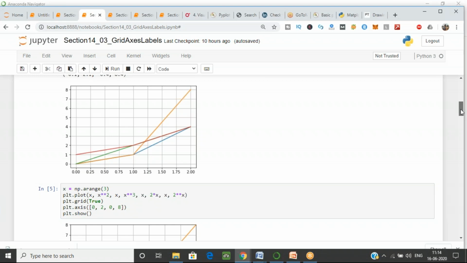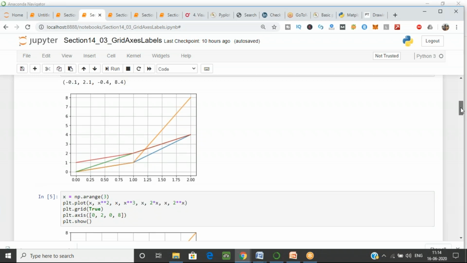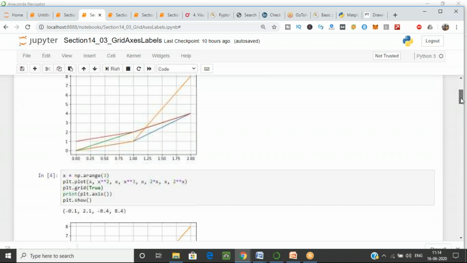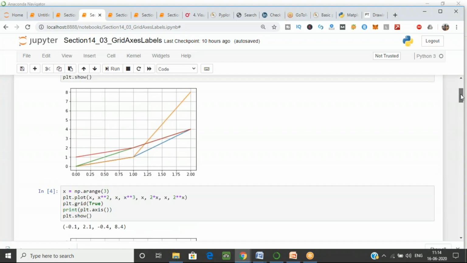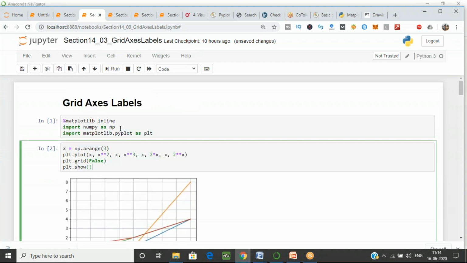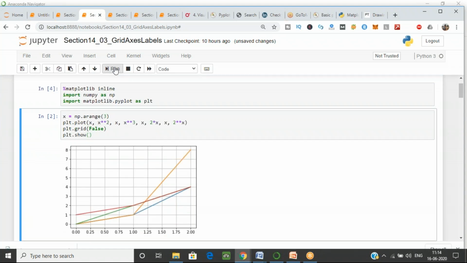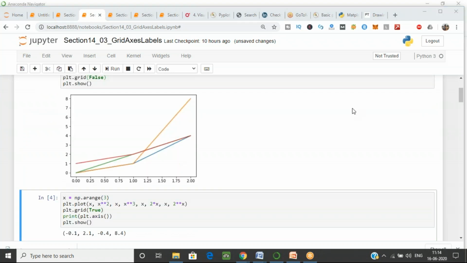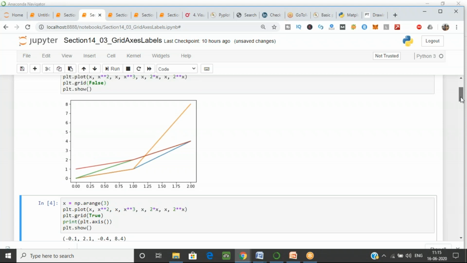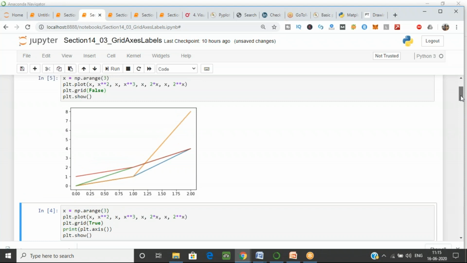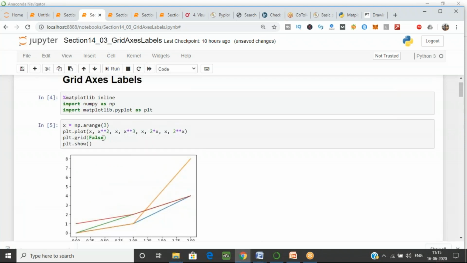If you give the value false, I'll give the value false also. Yeah, let's change it to false. Okay, let's execute it now. Yeah, now can you see the grid over here? Automatically, by default it is false, but if I want it to be printed, then you have to just write true over here. Yes, now run this. Yes, now you can see the difference.